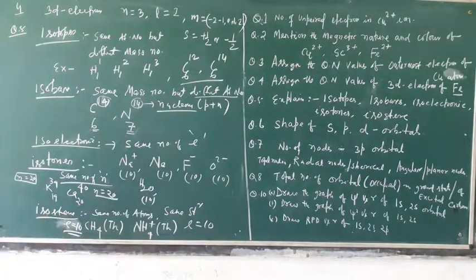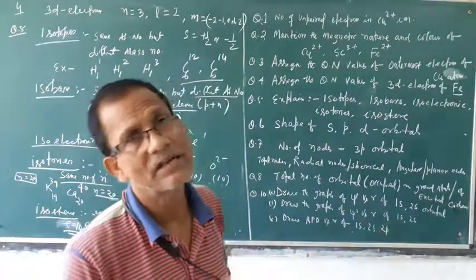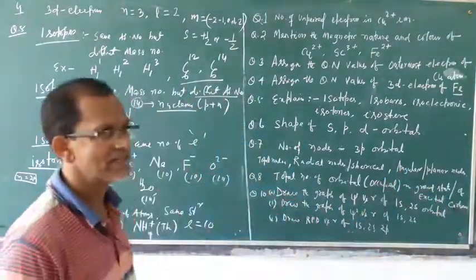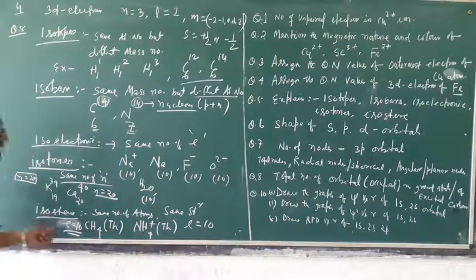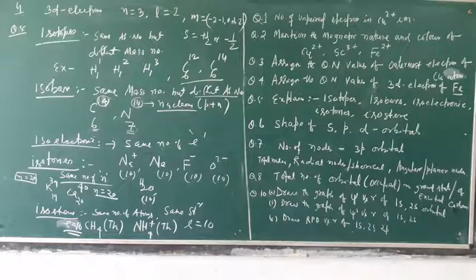So for isostar, another important characteristic is that they have the same structure, same number of electrons and same number of atoms. So these are very important terms used in atomic structure: isotope, isobar, isoelectronic, isotone, isoester. Okay? Then next.